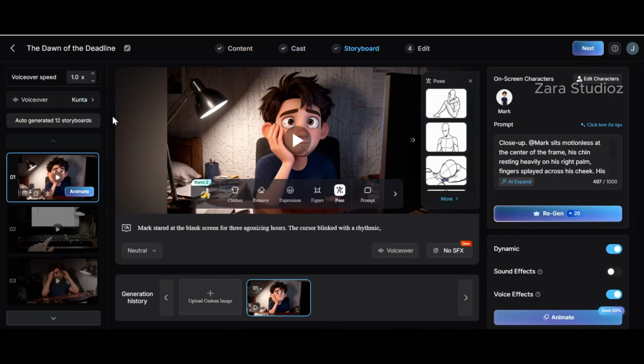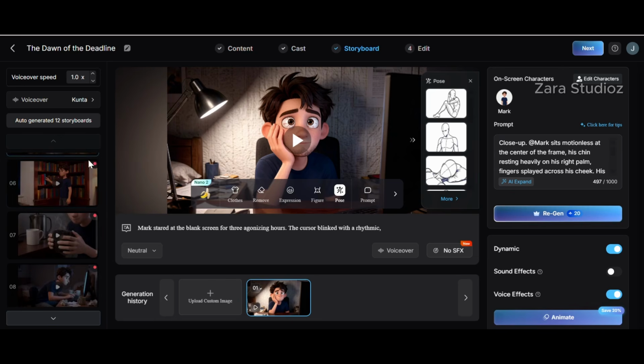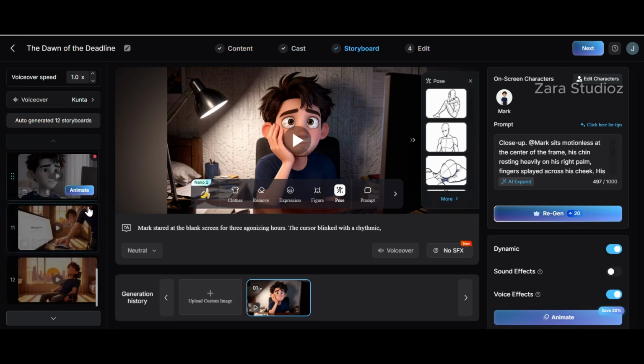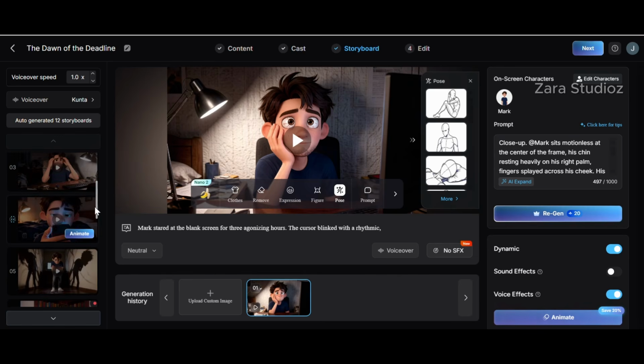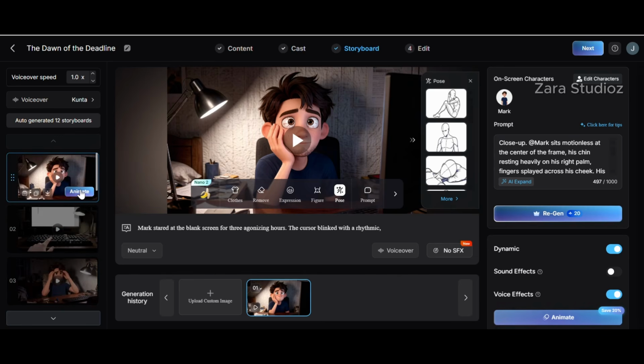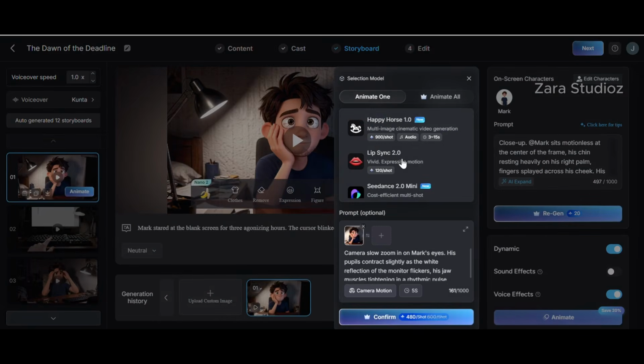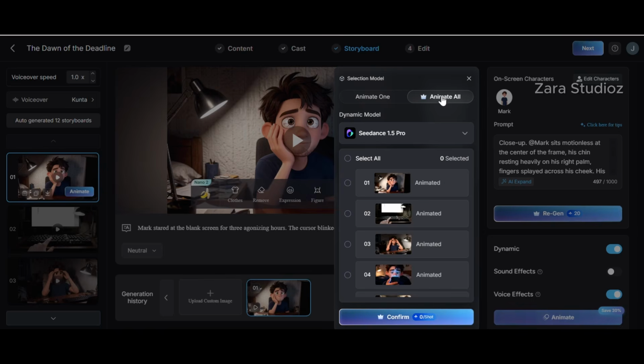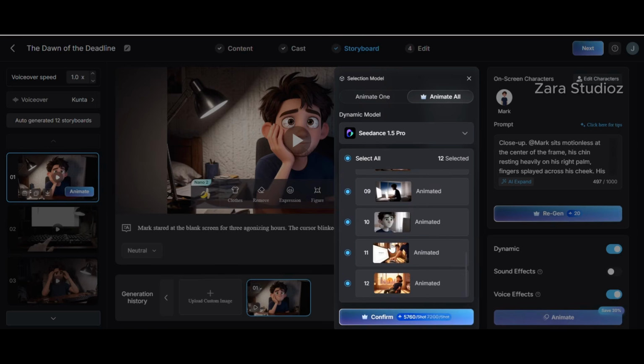and I'm just going to click on next. And here, this is the storyboard session, and as you can see, it has generated all the images that are required for our story. To animate any of these images, you can just click on animate right here, and then you have 2 options. You can animate it one after the other, or you click on animate all, and then it will automatically select all of the images here, and then you click on confirm,